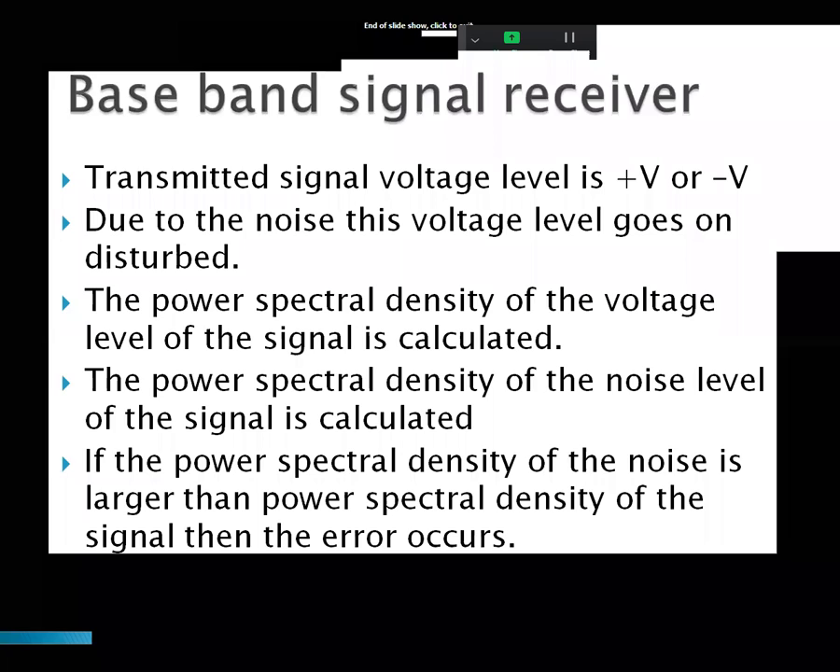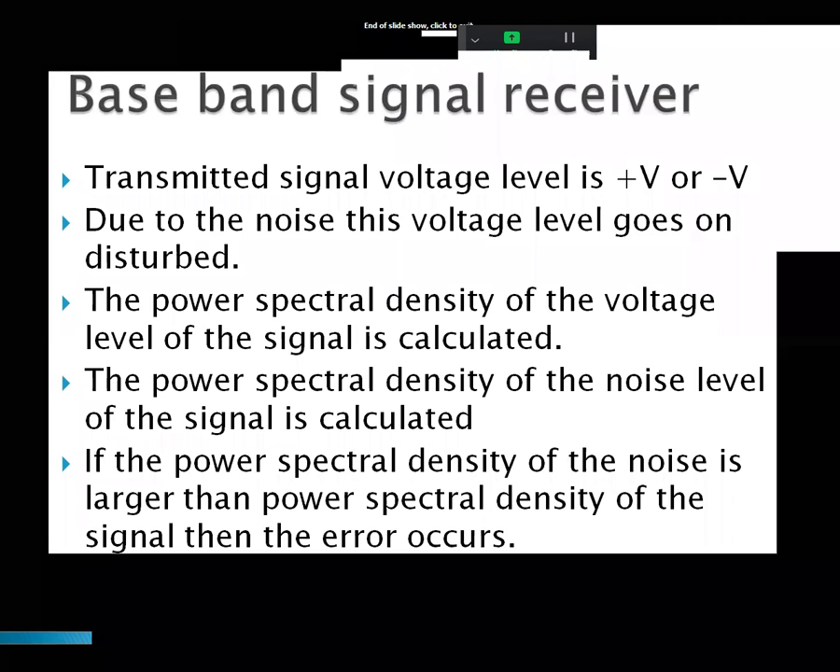Due to the noise, this voltage level gets disturbed. Noise is added in the channel, and that disturbs the signal.